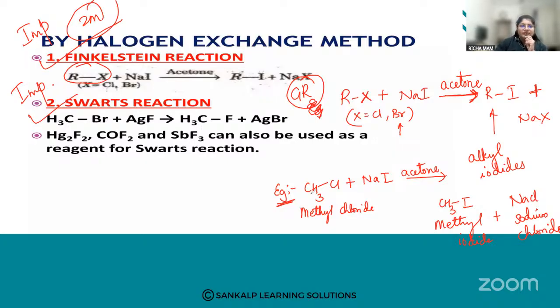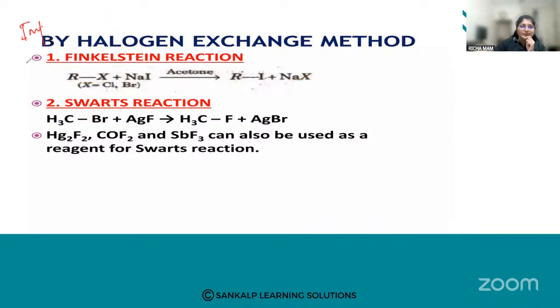How will we explain? Alkyl chlorides or bromides, when they react with sodium iodide in dry acetone, form alkyl iodide. This reaction is known as Finkelstein's reaction. I hope it is clear. Mark this as important. The next is also important, that is your Schwarz reaction.